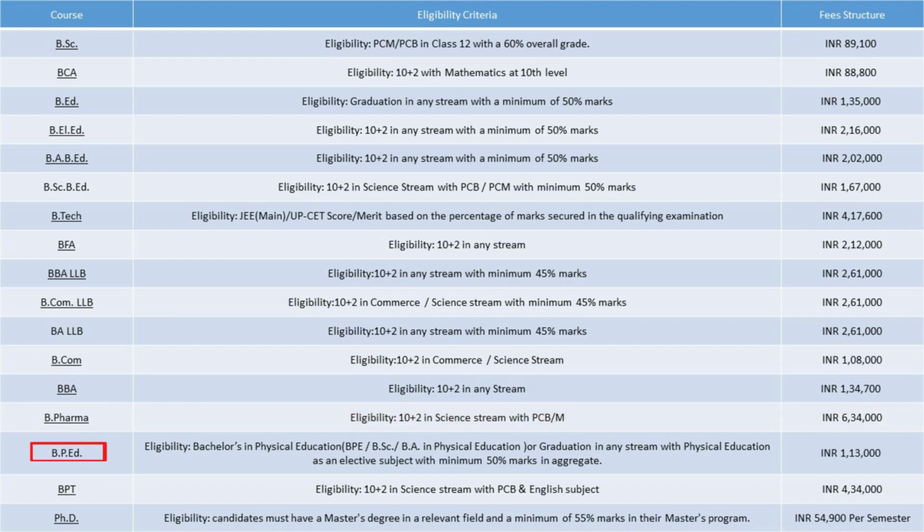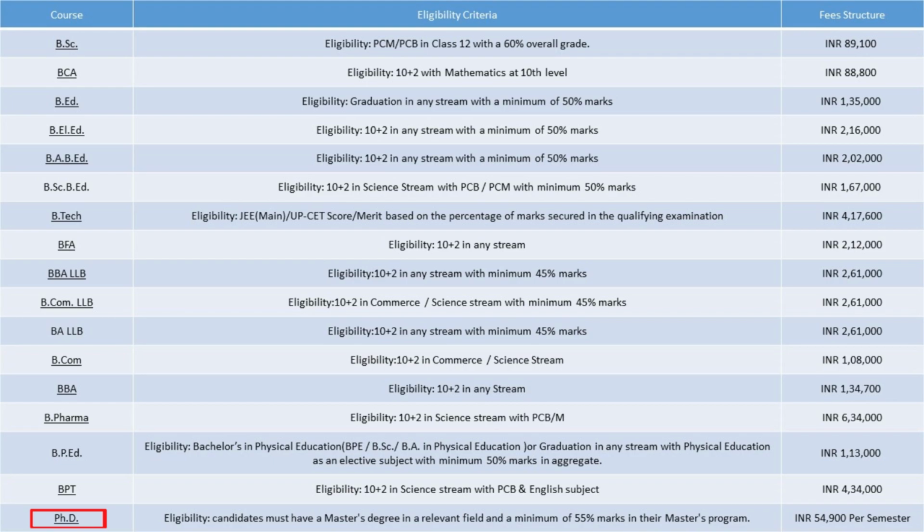Eligibility of BP.Ed, Bachelor's in Physical Education, BPE, BSc, BA in Physical Education, or graduation in any stream with Physical Education as an elective subject with minimum 50% marks in aggregate. Fee structure of BP.Ed, 1.13 lakhs. Eligibility of BPT, 10+2 in science stream with PCB and English subject. Fee structure of BPT, 4.34 lakhs.